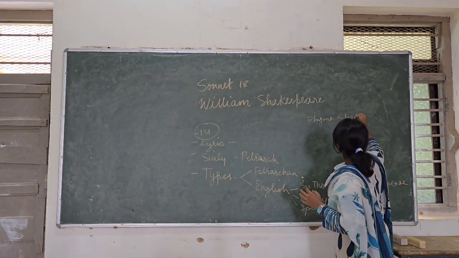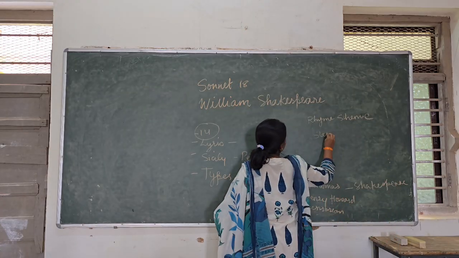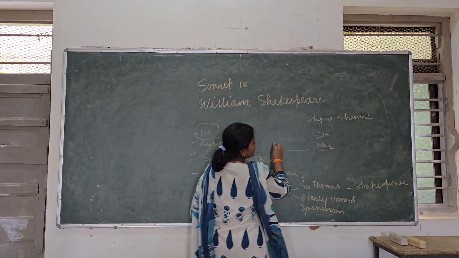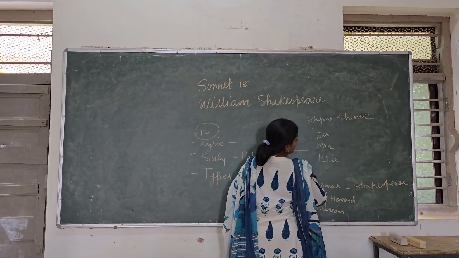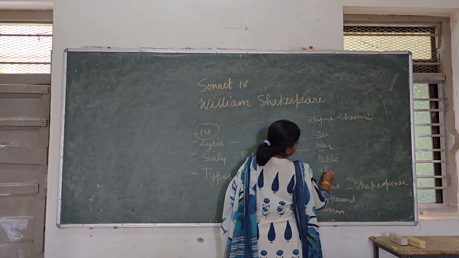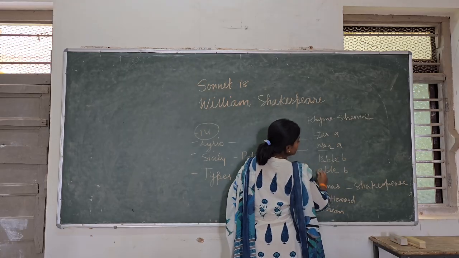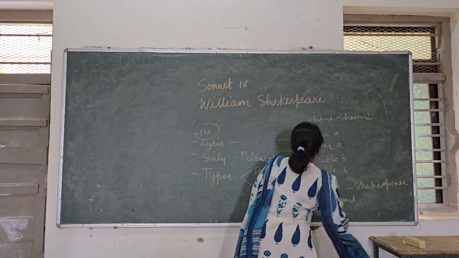What does rhyme scheme mean? So if I say star, if I say war, suppose these are the last words of any line, then they will rhyme. And if there is a word table, it should rhyme with able. So this would be AA, this would be BB, like that. This is a rhyme scheme, for your information.